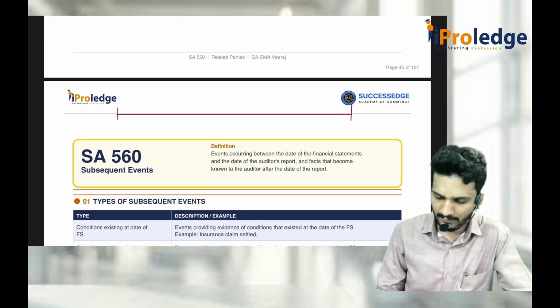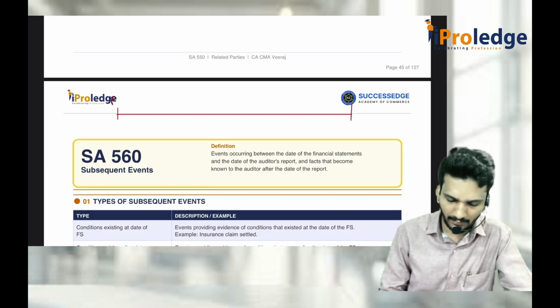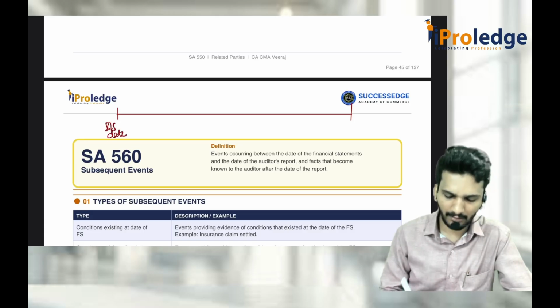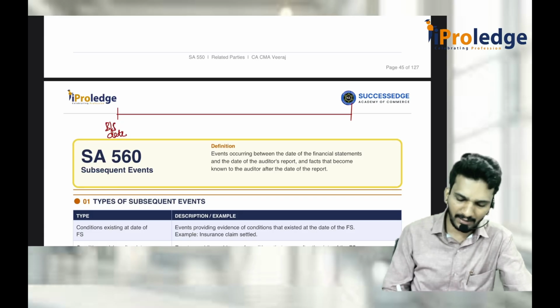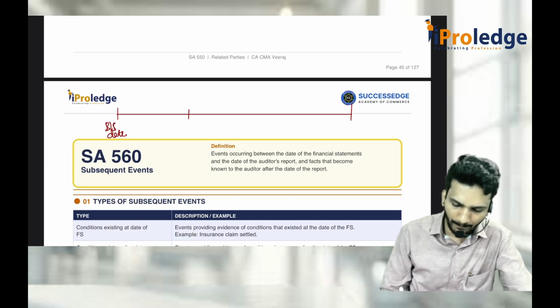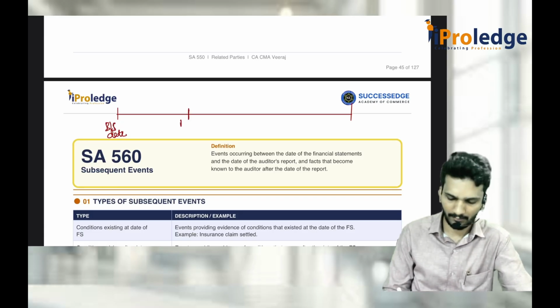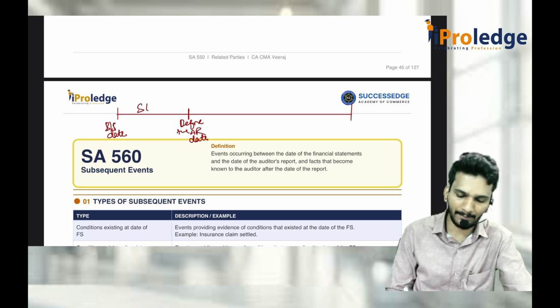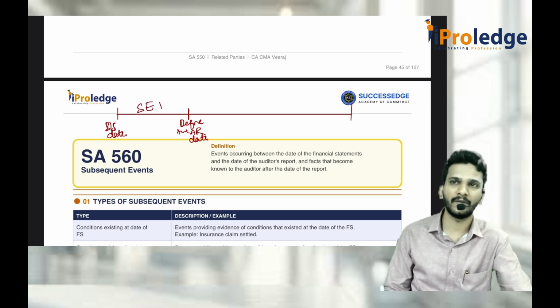Consider this is the financial year end, or I'll call it the balance sheet date. This is the balance sheet date. Now, from the balance sheet date, before the audit report is given, up to the audit report date, we call it subsequent event 1. This is one category of events.